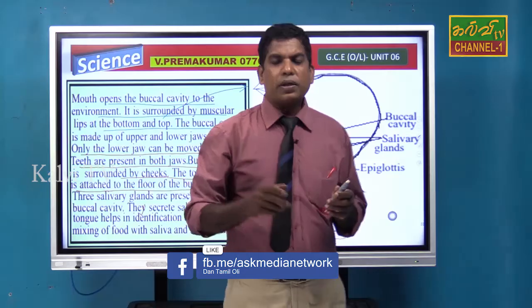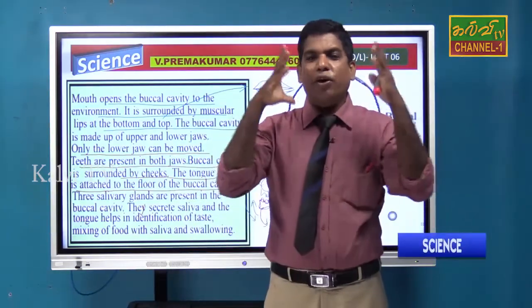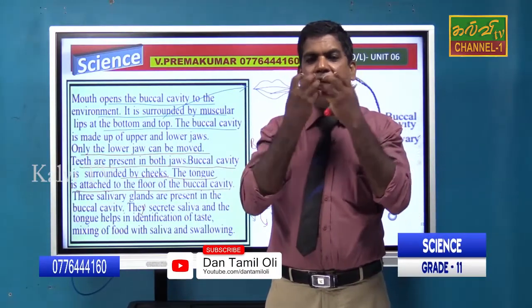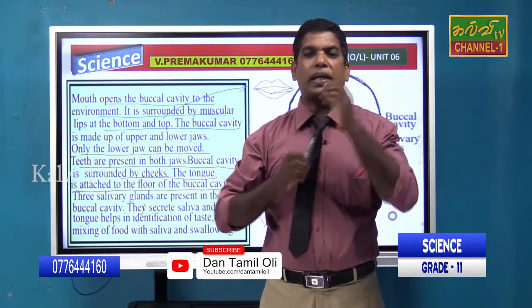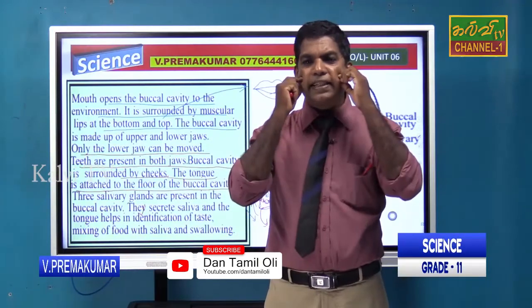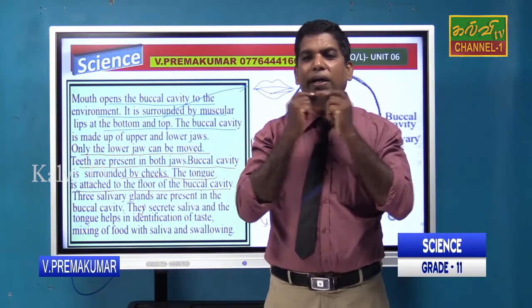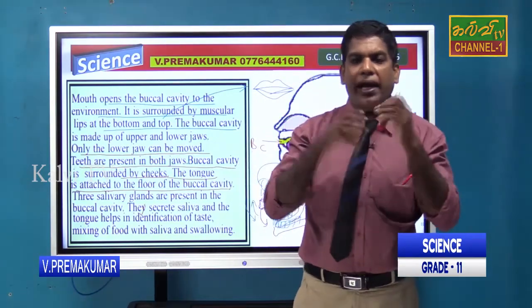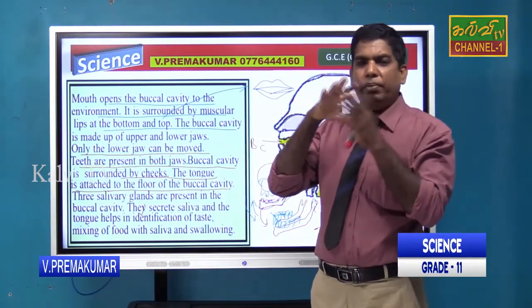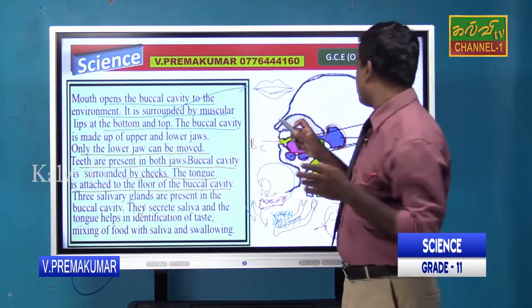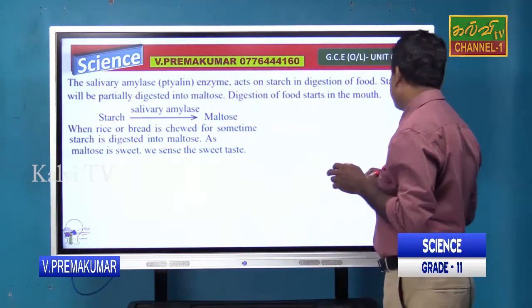They are explaining the buccal cavity and its surroundings: the lips and muscular lips. There are two jaws, and the movable one is the lower one. It contains so many teeth, and the teeth help in mechanical digestion. So we will move to the next slide.